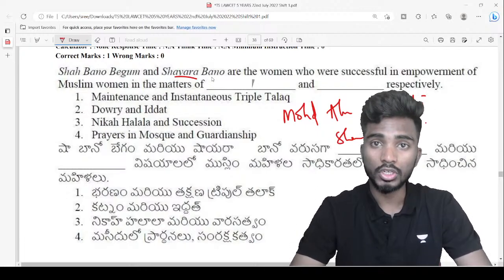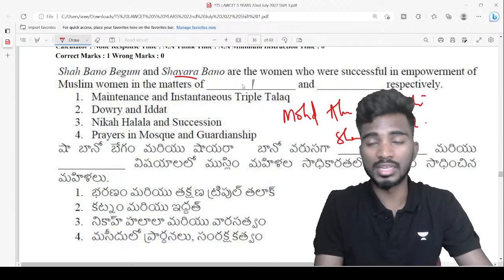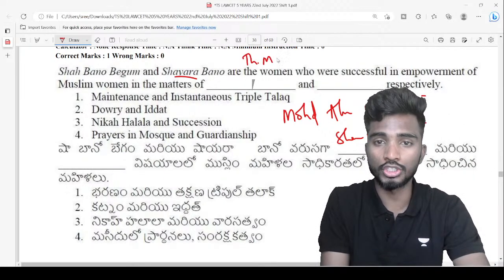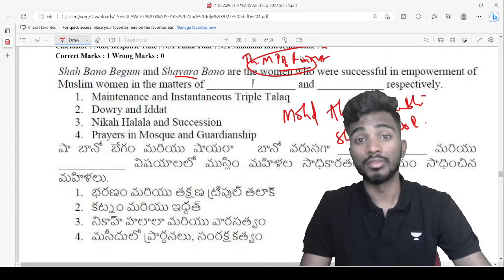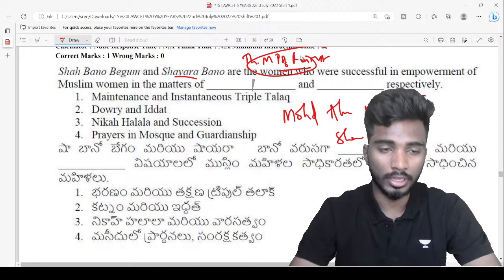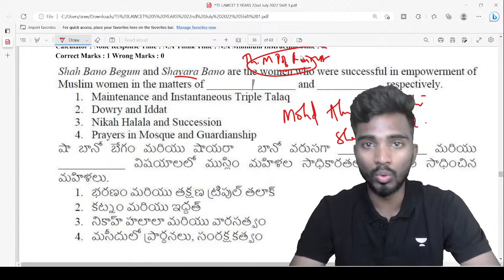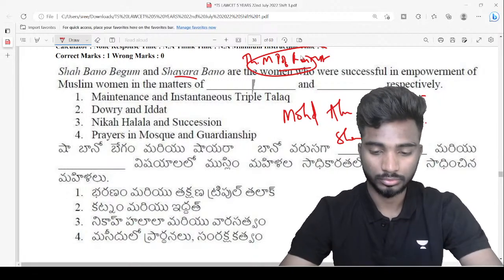But the Supreme Court held that this is unconstitutional, as a result of which Parliament enacted a very important legislation, the Muslim Women Protection of Rights on Marriage Act. According to this act, instantaneous triple talaq is now invalid. It is illegal. I hope this is clear, right?